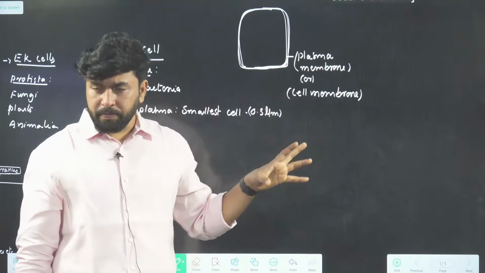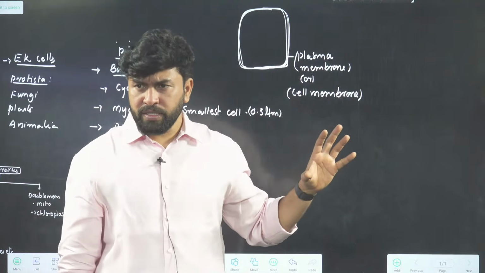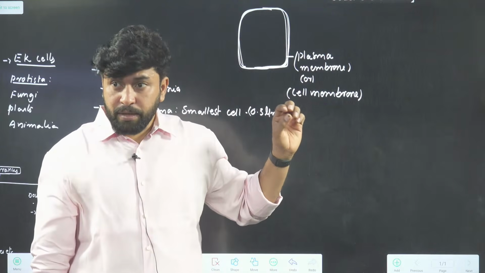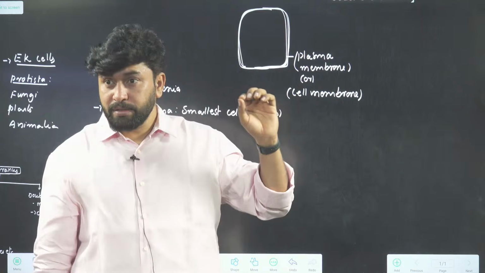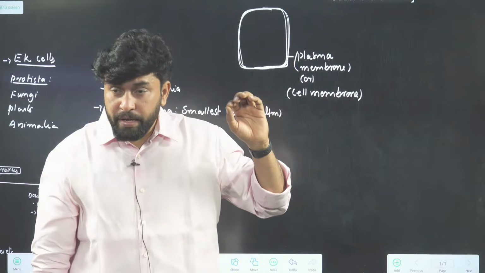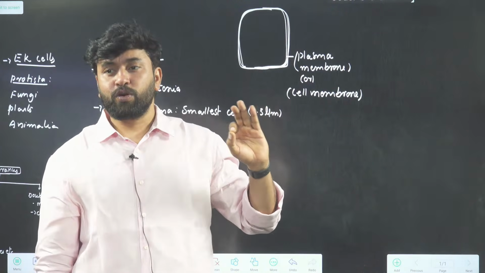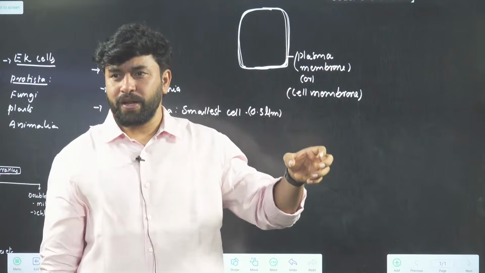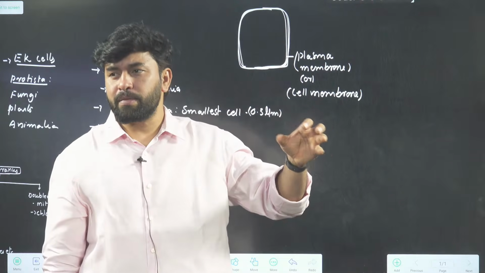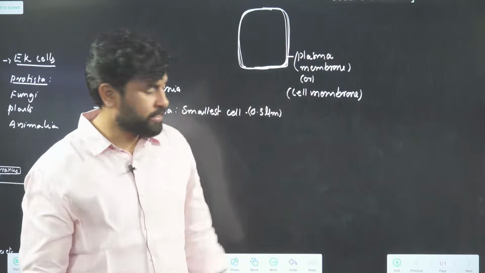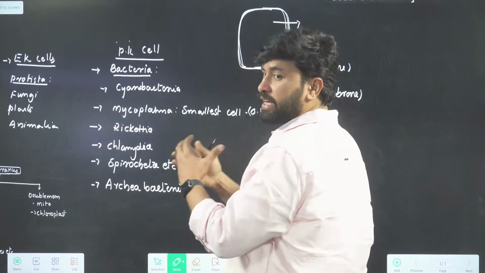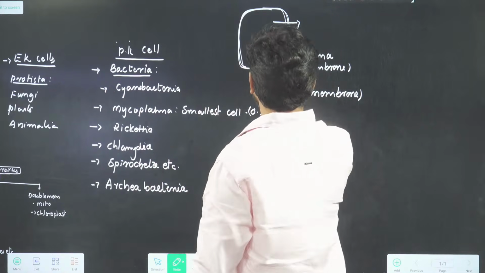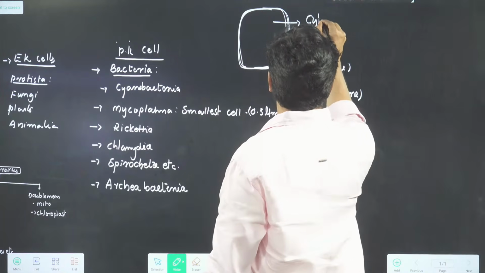Look at the statement: there is a semi-fluid matrix, a quasi-fluid membrane will be present. That quasi-fluid membrane is known as cell membrane or plasma membrane. Clean the board. Next, go inside. This is the next main component of a cell. This area is known as cytoplasm.